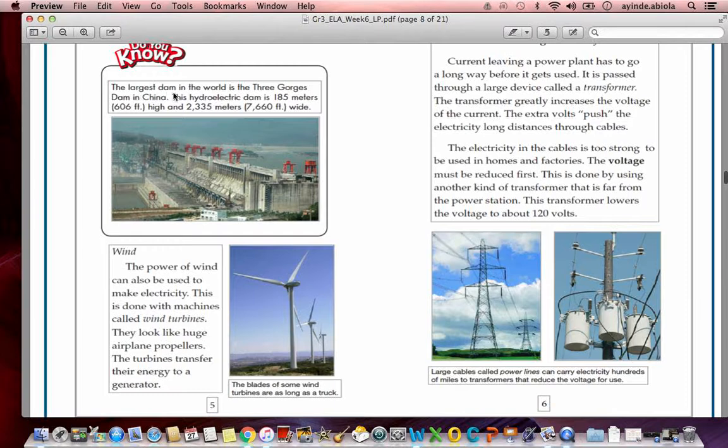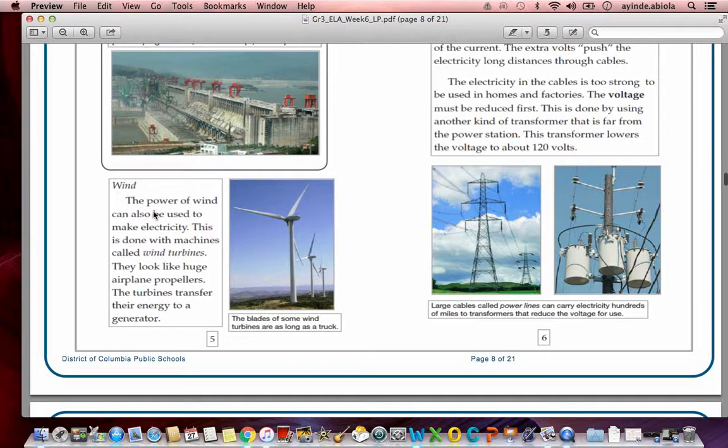The largest dam in the world is the Three Gorges Dam in China. This hydroelectric dam is 185 meters or 606 feet high and 2,335 meters, which is also 7,660 feet wide.